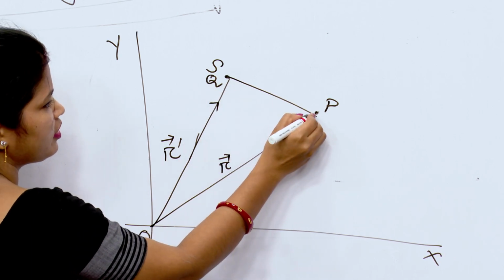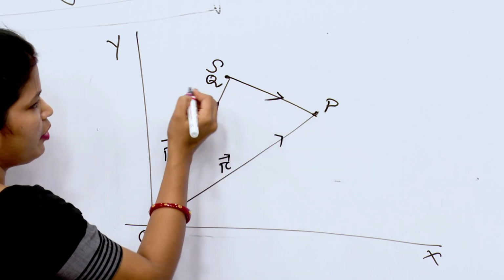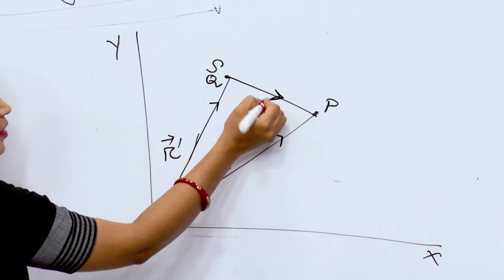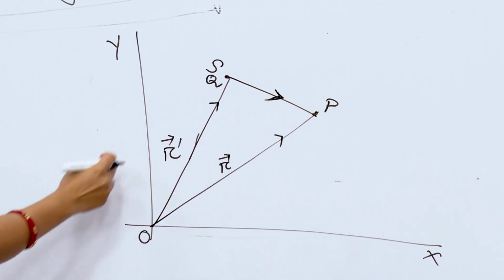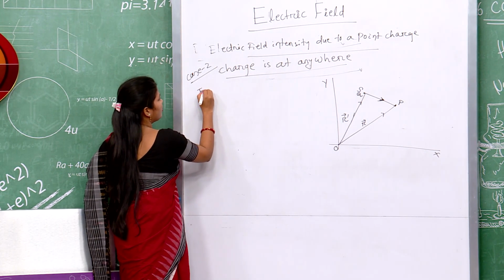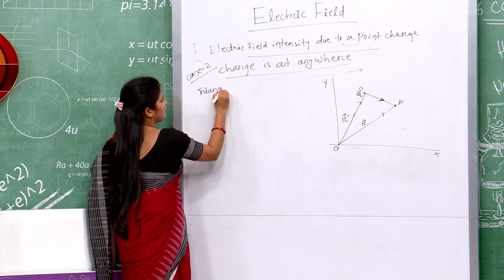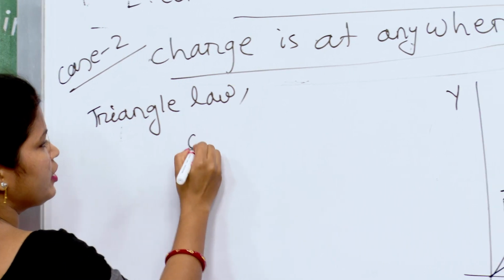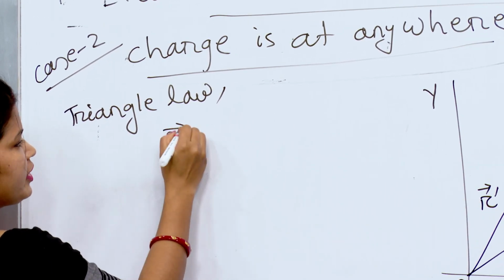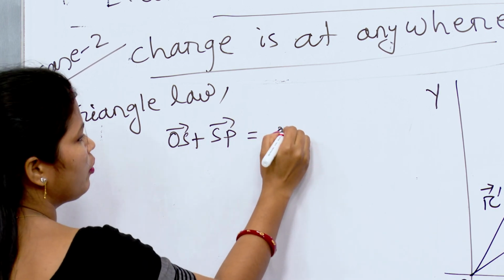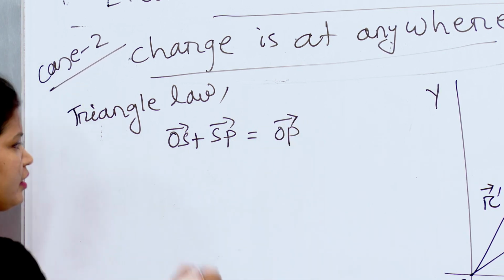And the direction from the source point to the field point is like this. By using triangle law, OS vector plus SP vector is equal to OP vector.